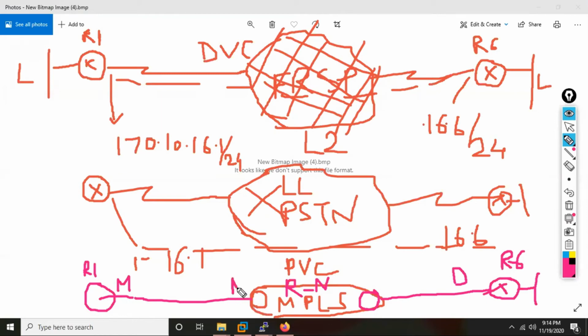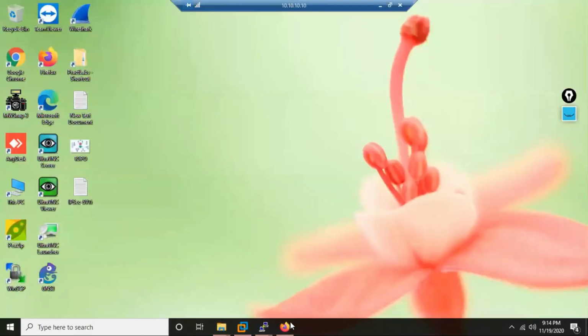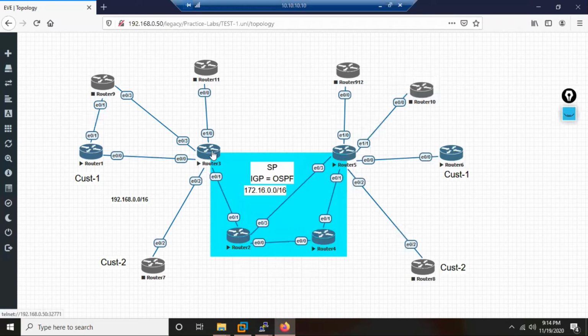So this will be the Mumbai network, and this will be the Delhi service provider router. But are the Mumbai and Delhi service provider routers directly connected? Maybe, may not be. If you see this topology, R3 and R5, are they directly connected? No, they're not directly connected.